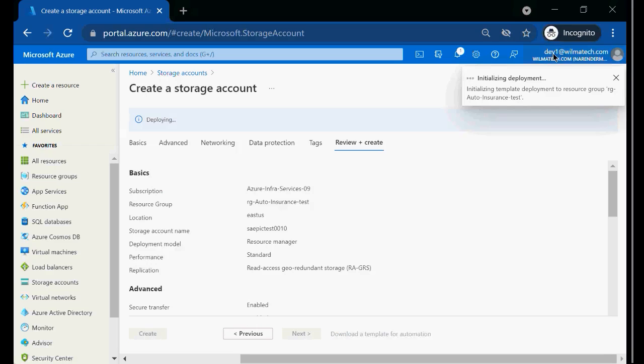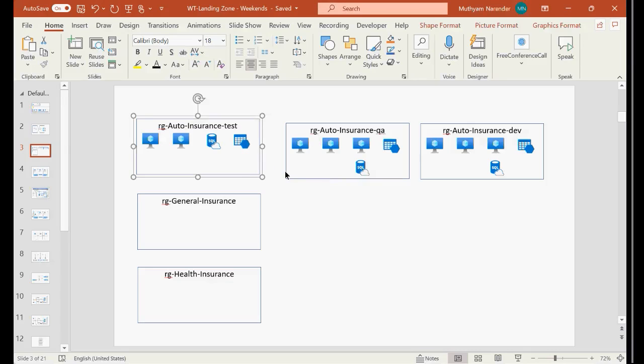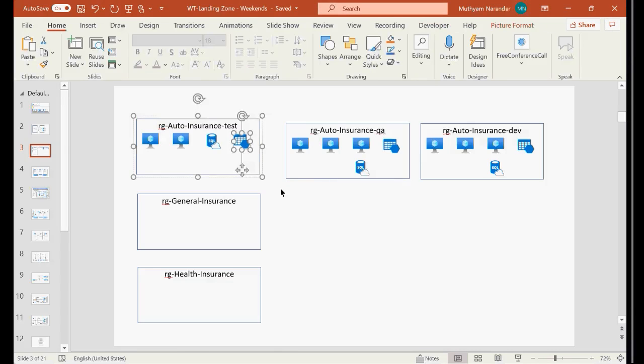Create it means who am I actually? Developer 1. So developer 1 again, what did he do? What did he do now? He has added another storage account now like this. Right. So he has created another storage account like this. Now we have two storage accounts in the same account, same RG.